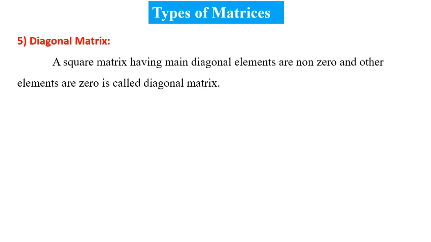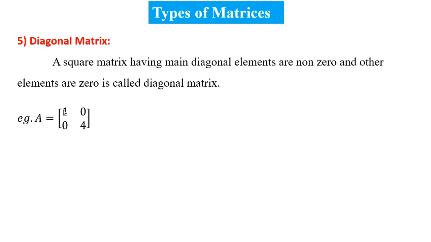Let us see type number 5, diagonal matrix. A square matrix having main diagonal elements non-zero and other elements 0 is called a diagonal matrix. Let us see the example. A is a matrix of order 2.